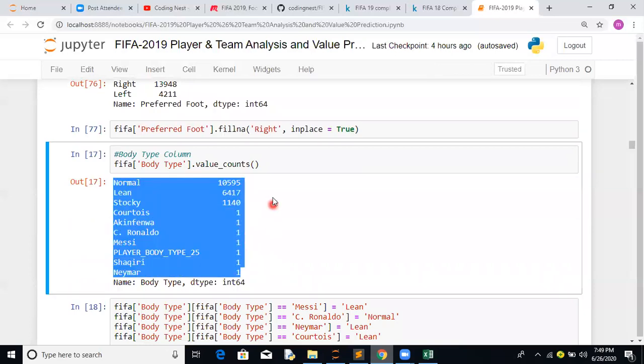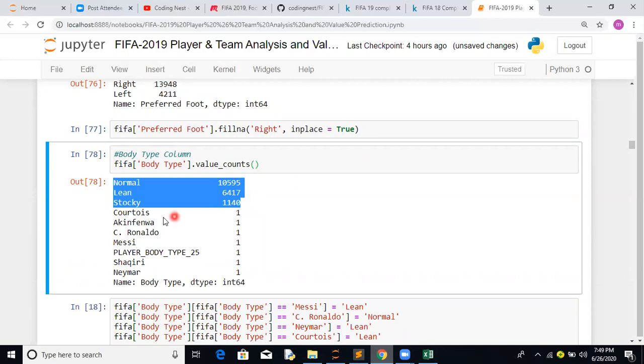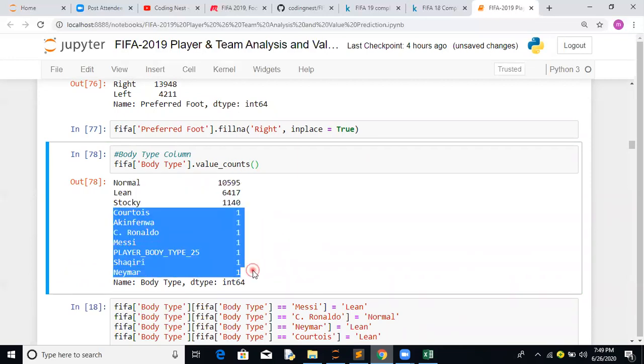Now the value counts for the body type column. Body type majorly lies between normal, lean, and stocky. The rest of the data is for particular players, like Courtois, I think he's a goalkeeper who switched from Chelsea to Real Madrid, Cristiano Ronaldo, Juventus, Messi, Barcelona, Neymar, PSG.